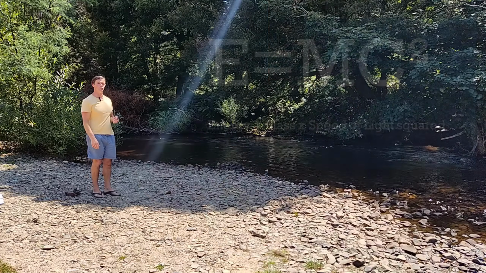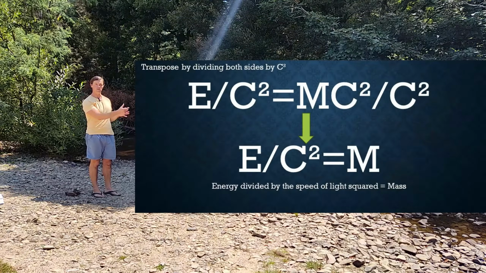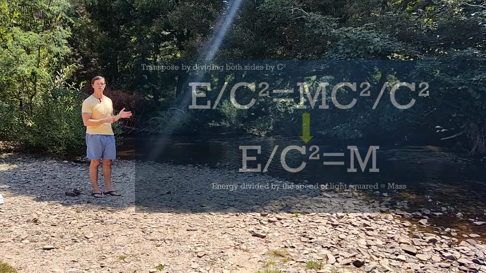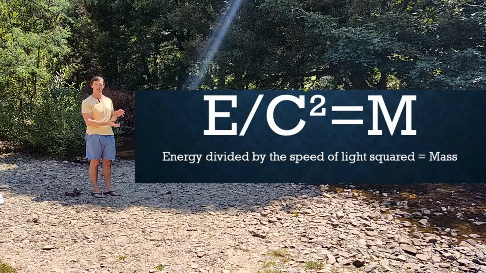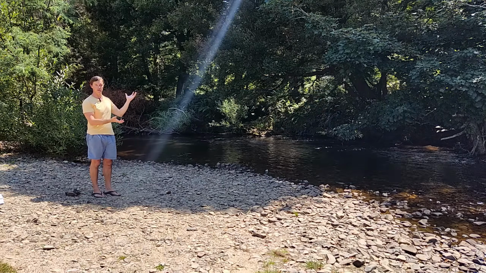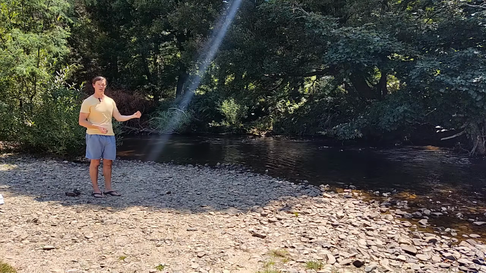Looking at this equation a bit further, we can rearrange the formula. We can transpose it and move the c² term to the other side. If we divide both sides by c², we'll end up with a new formula that says energy divided by the speed of light squared equals mass. So we can take a huge amount of energy, divide it by a huge number, and get a small amount of mass out of it.